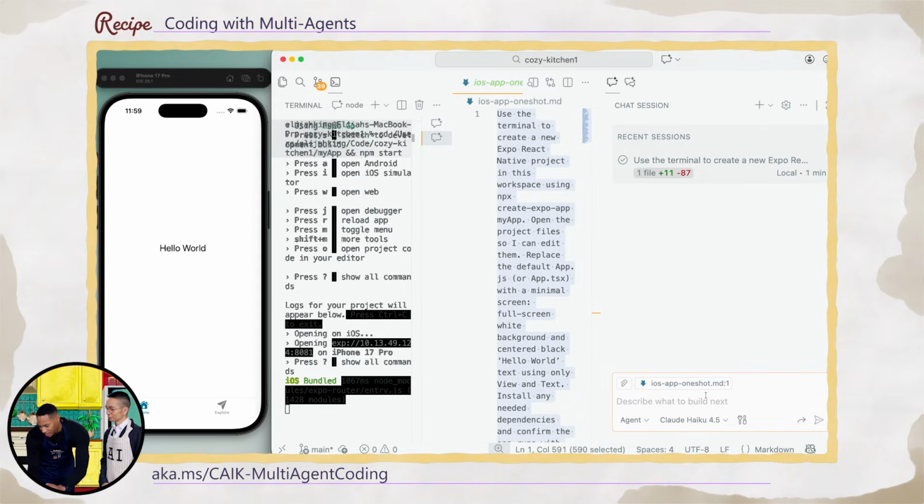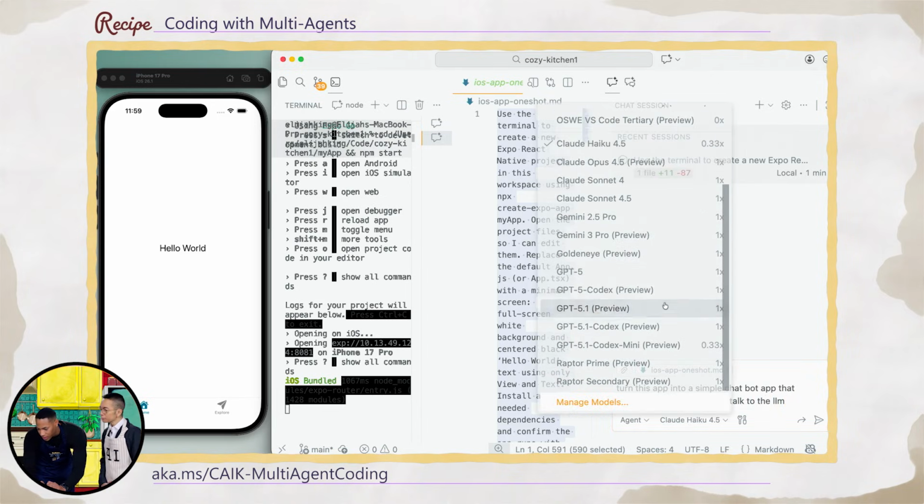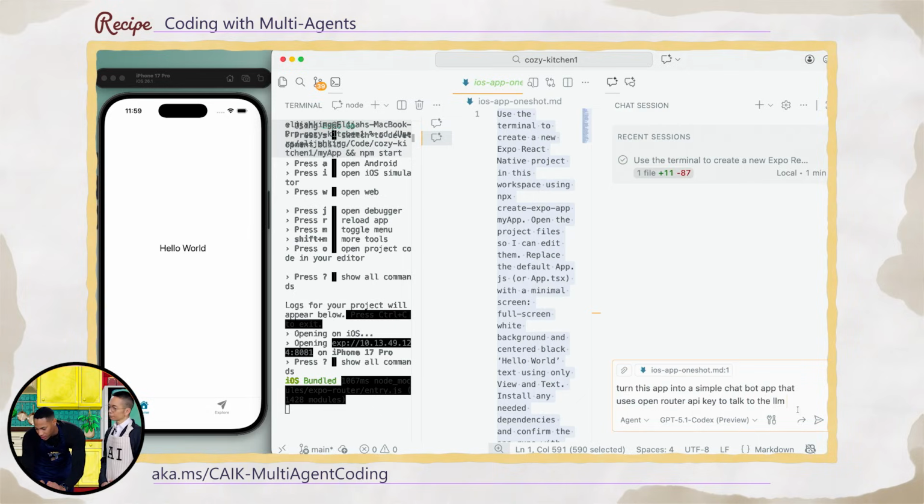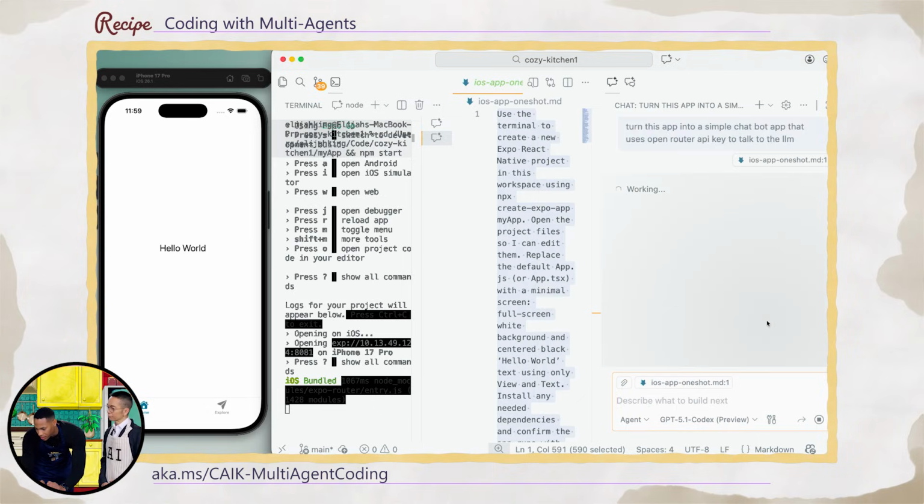And I'm going to ask the agent to turn this app into a simple chatbot app that uses OpenRouter API keys to talk to the LLM. And I'm going to switch over to one of the Codex models to do this. And we're just going to wait for this to load for a little bit. Is it like changing your club or something? You'll choose a different model?